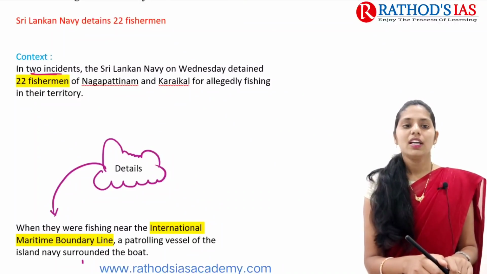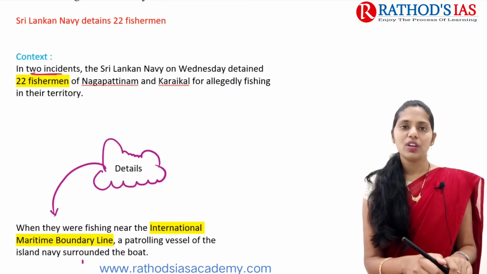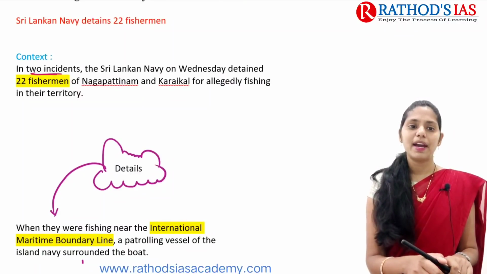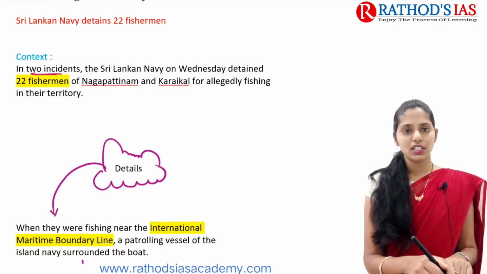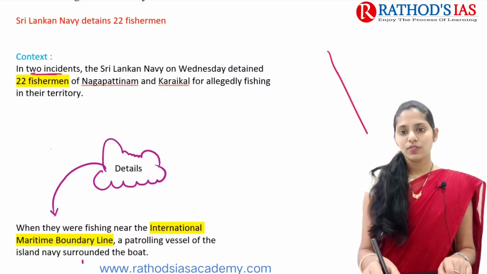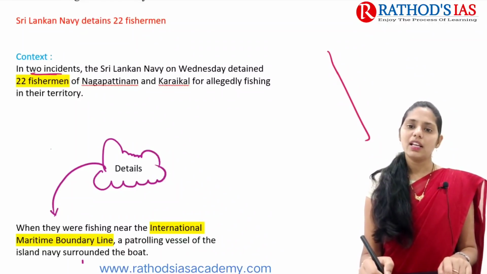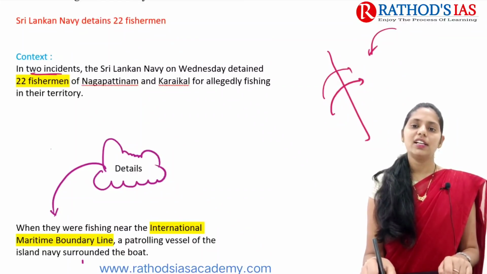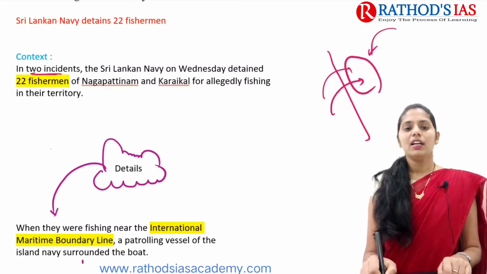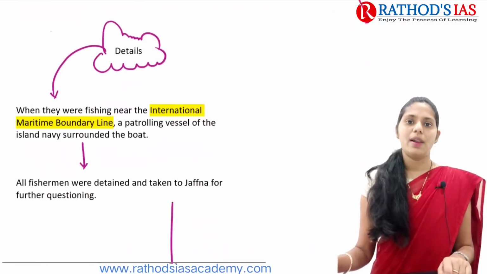the Sri Lankan Navy on Wednesday detained about 22 fishermen, okay. The Sri Lankan Navy detained 22 fishermen of Nagapattinam and even Karaikal for allegedly fishing in their territory. For example, let us take this as the international maritime boundary. Sometimes unexpectedly the fishermen cross this line, and the Sri Lankan Navy will come and detain these fishermen, and they even catch their boats as well.